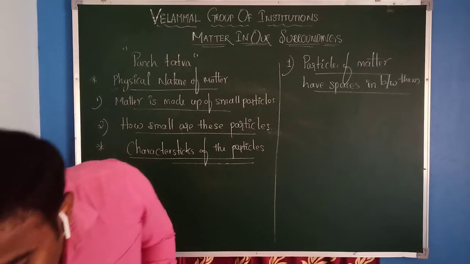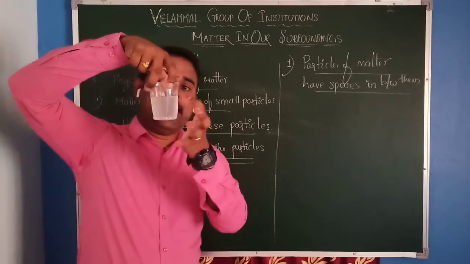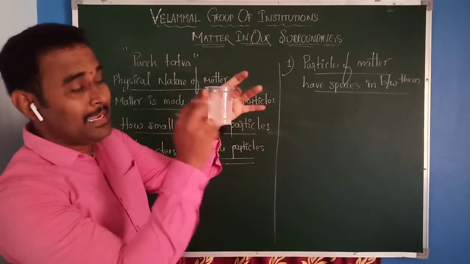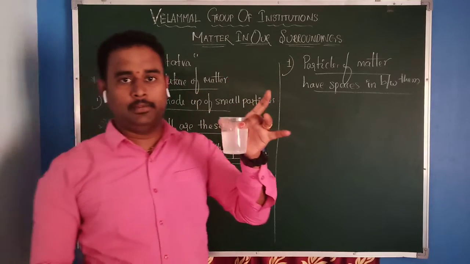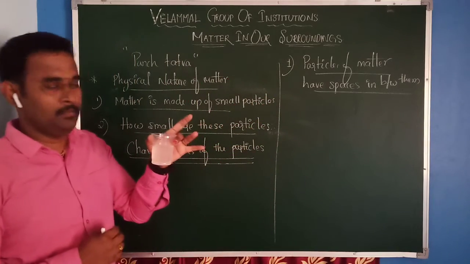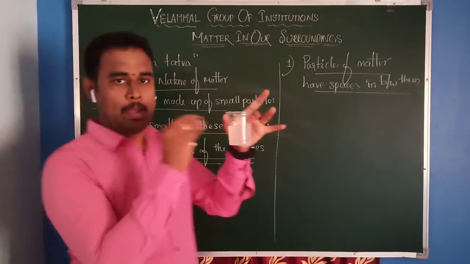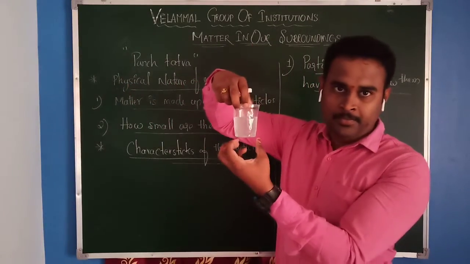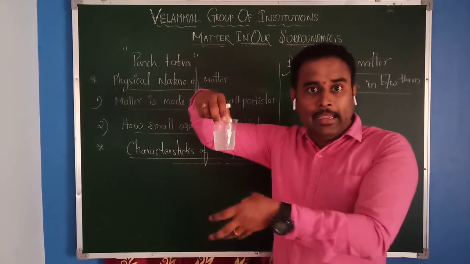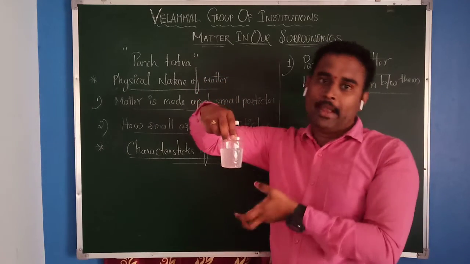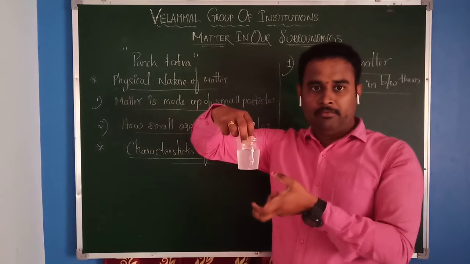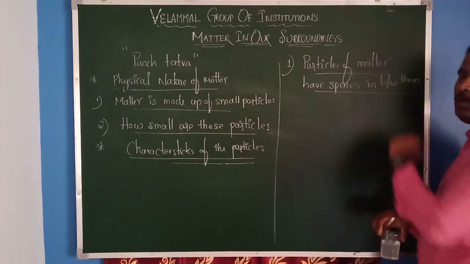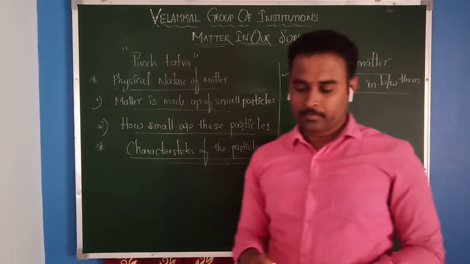And you can identify that after adding glucose particles, if you check clearly, the level of the water has not increased. Why did this happen? Because that water contains gaps, and those gaps are filled by the amount of glucose that we are adding. So we can conclude that particles of matter have spaces in between them.